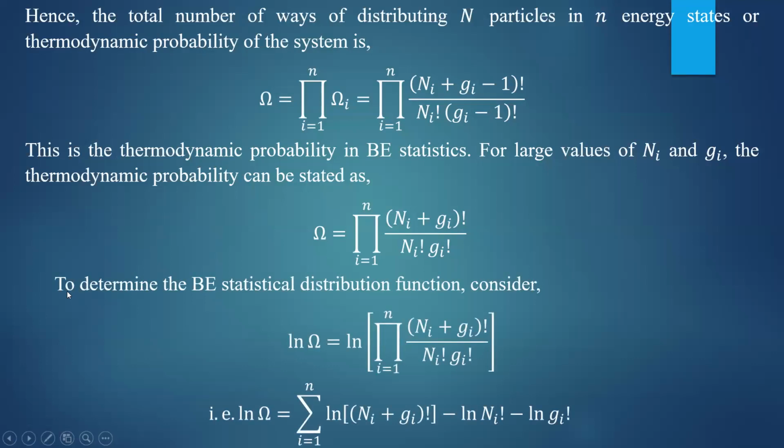Now to determine the BE statistical distribution function, consider ln of omega, because we have to apply it to Boltzmann's theorem. To get that, we have to obtain ln of omega. So ln of omega is equal to ln of this product, product of (ni plus gi) factorial by ni factorial into gi factorial. So ln of product of some terms is equal to summation of ln of individual terms, because we know that ln of m divided by n is equal to ln of m minus ln of n. And product can be converted into summation.